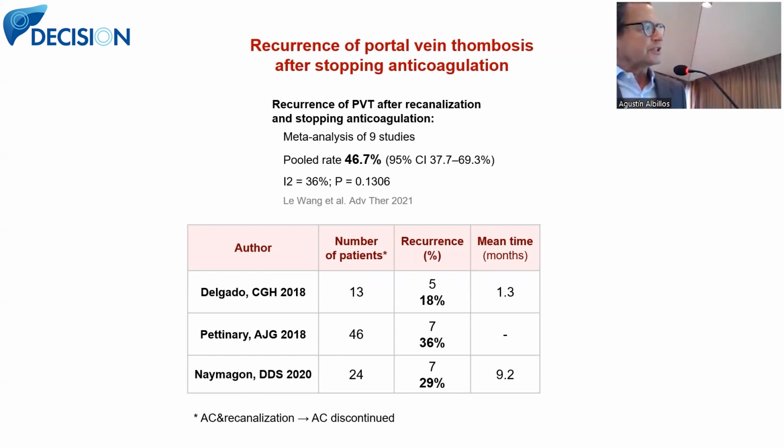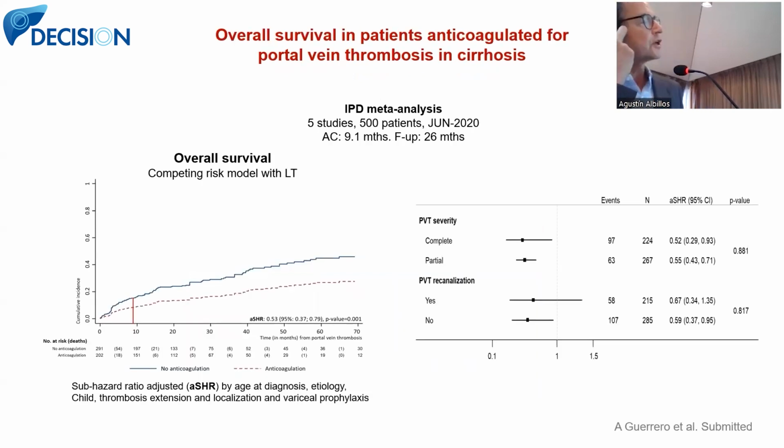And most of our researchers, although there has been much disagreement on that question in the Spanish consensus, agree that if you stop anticoagulation, the risk factors remain there. So the risk of recurrence is very high. In meta-analyses, it is almost 50%. From my point of view, the main series addressing this issue report around 30%, sometimes very close to the point of stopping anticoagulation, and in the Spanish series it was as close as between 1 and 2 months. So there could be an improvement in survival. It can prevent recurrence, which is frequent after stopping anticoagulation.